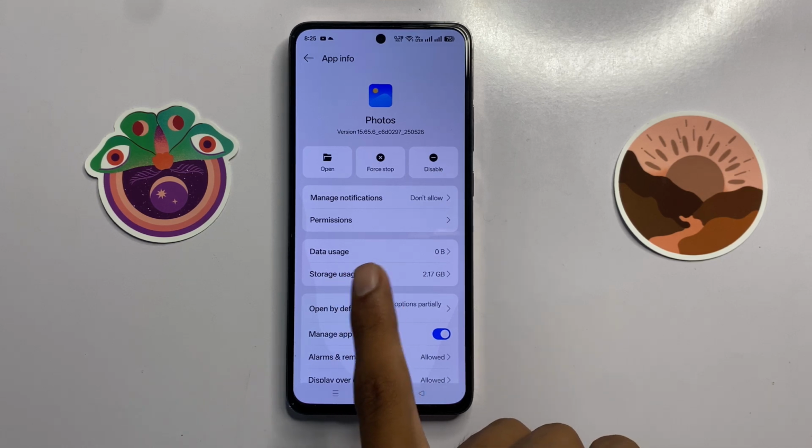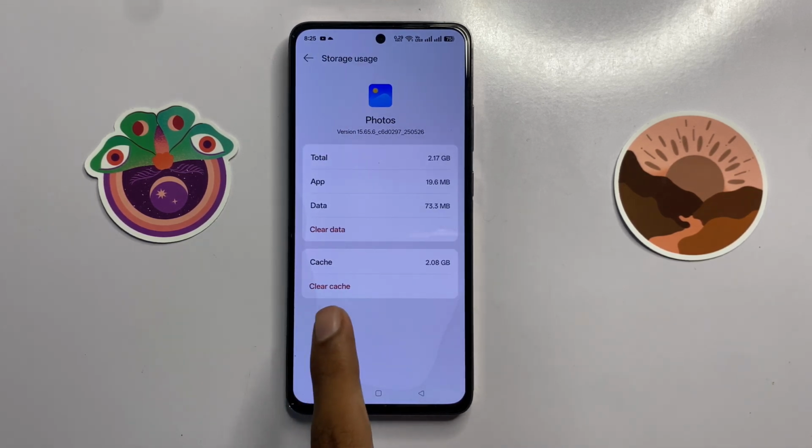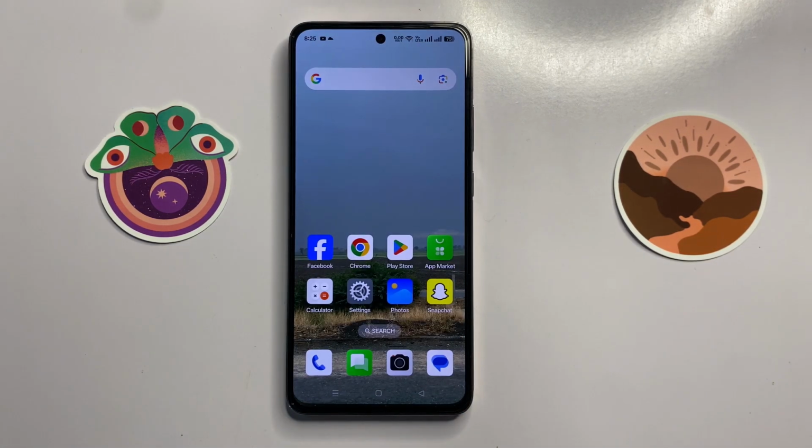and then click on storage usage. Now here you can clear the cache memory of photos app. After clearing the cache memory, then go back to the main page of your settings and open photos.